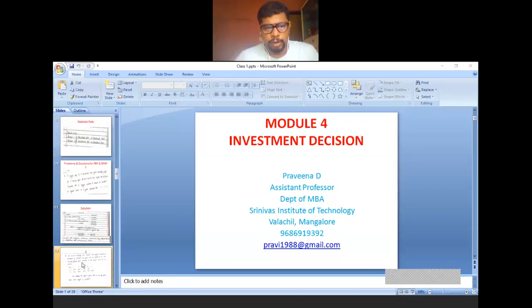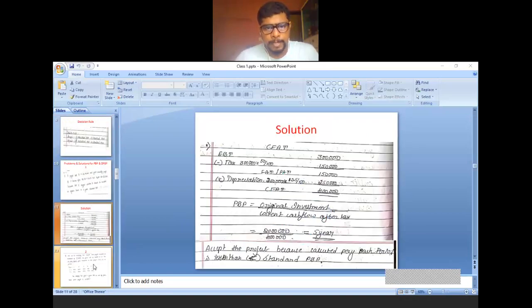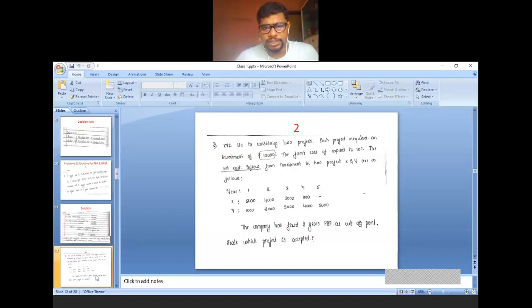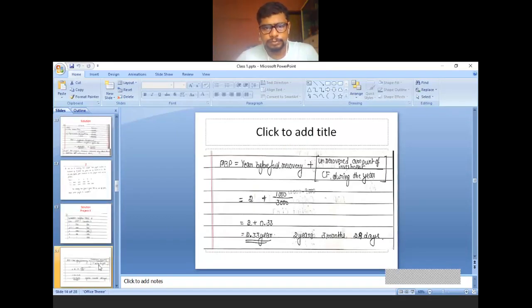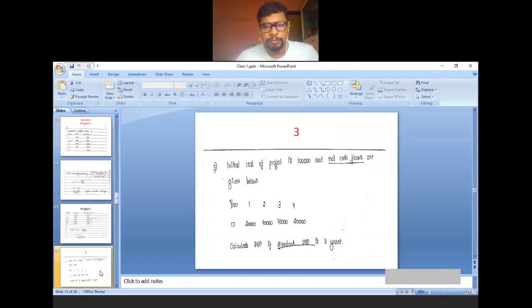Till where we have solved? This one we have finished, this one we have finished. Problem number 3. Everyone concentrate, use the calculator, follow the instruction.